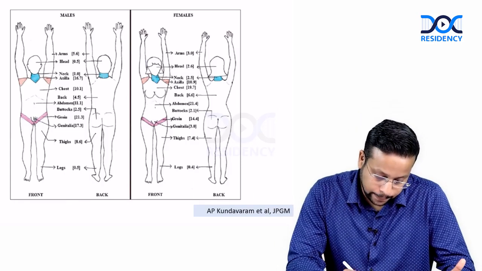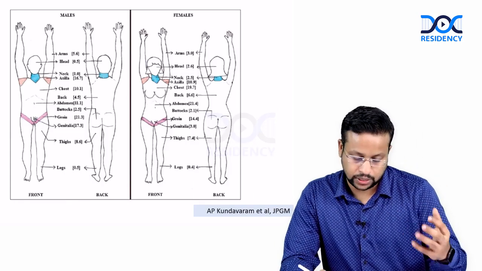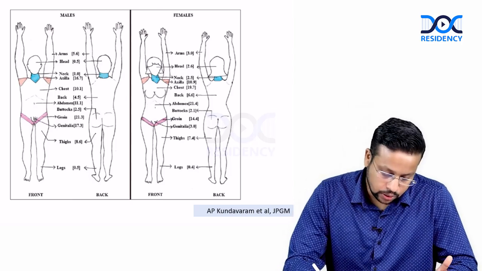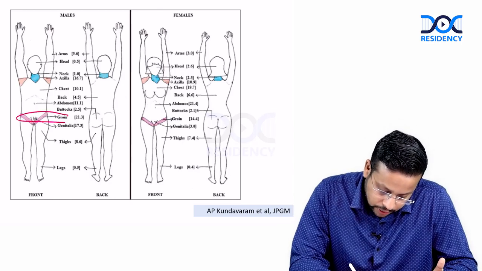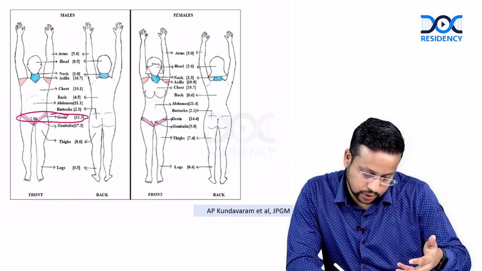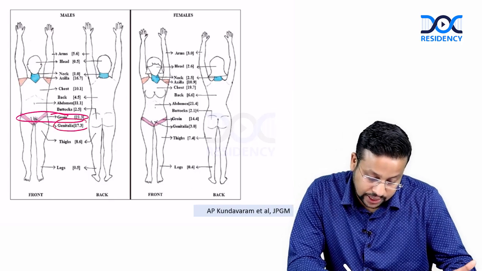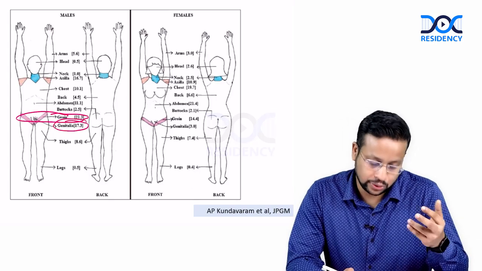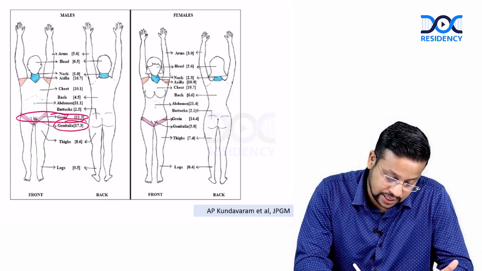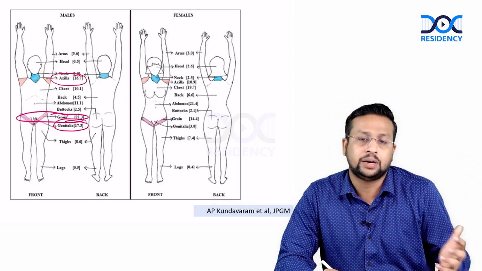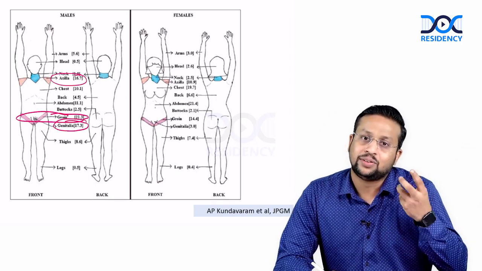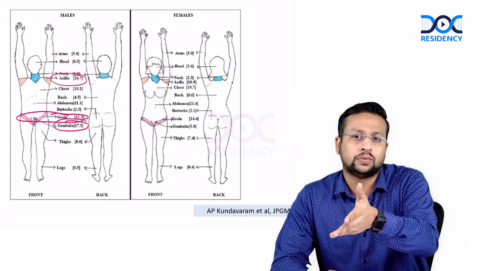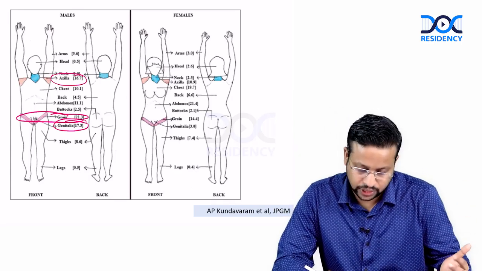So in this, this is male and female. They have this particular study by AP Kuntavara et al, which was published. So you can see that 21% of the times they found the eschar was in the groin area, and genitally in 17.3% of patients. Who looks at this area? So that is a problem with us. So you have to look in these areas, and then axilla. You have to ask the patient to raise his arm and look in there. Only then you will find the eschar in all the cases. This is very important. Unless you do it, the patient will go for all sorts of expensive investigations.